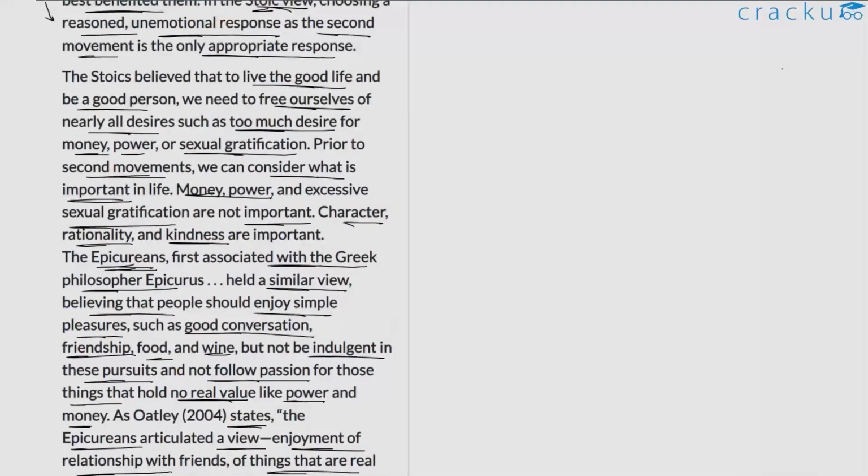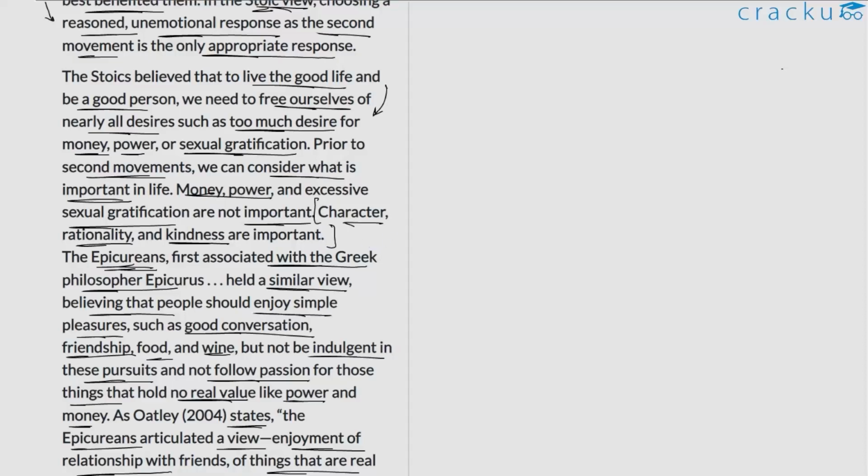So in the second paragraph, the author begins by telling us that the Stoic way of life believed in not indulging too much in elements such as power, money, or sexual gratification. So they said that perhaps only in moderation and not excessive indulgence. This is what they believed in. The author says that for them, this was not important at all: money, power, and excessive sexual gratification. Instead, what held significance was character, rationality, and kindness. These were values or virtues that they wanted to instill in themselves. So this is the Stoic perspective.